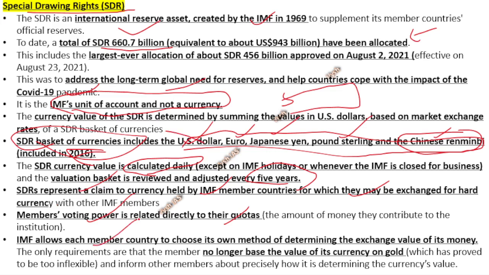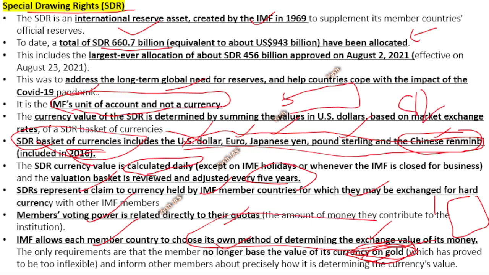IMF allows each member country to choose its own method of determining the exchange value of its money. But you should not use that old gold thing which I told you about, where based on how much gold you have, your currency has value. Based on how much US dollar you have, or how much trade you do, how much usage there is in the economy, you can use any valid method to determine the exchange value. Now you know $1 is equal to some 82 rupees or 85 rupees; that is the exchange rate. So it's a floating exchange rate.